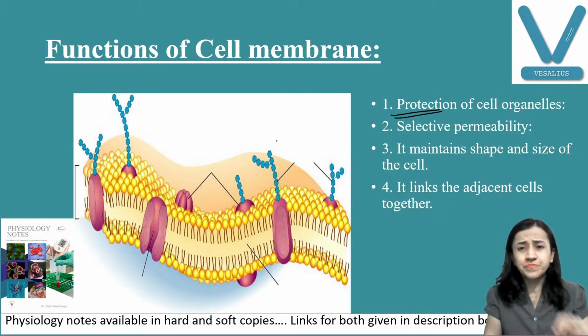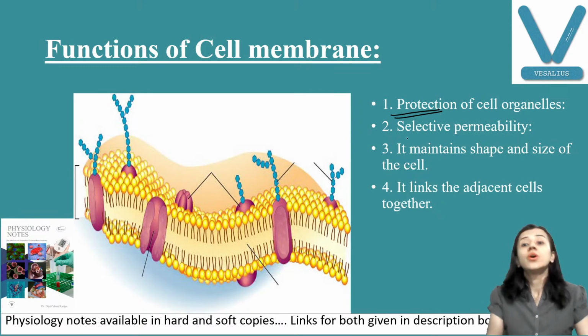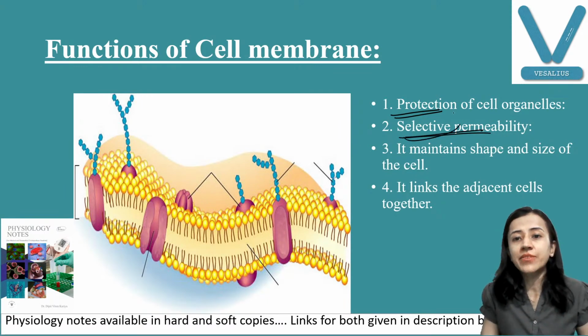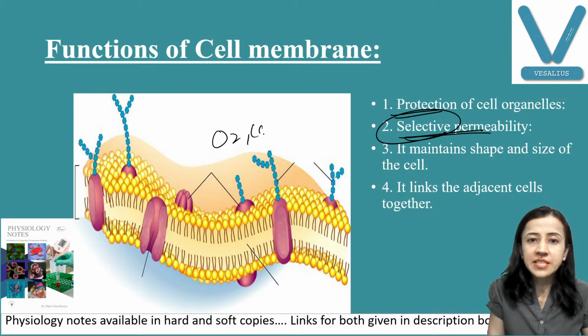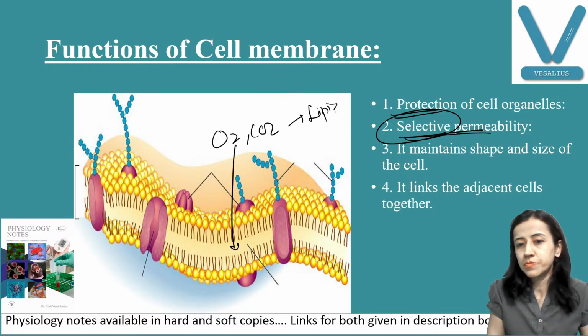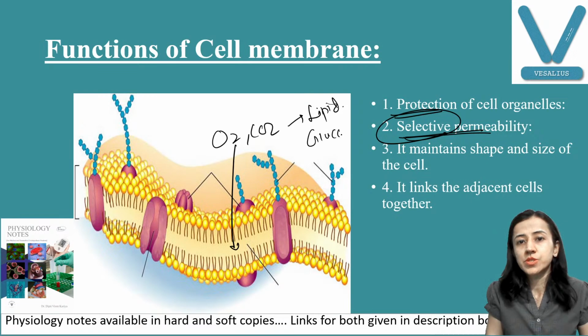Second thing, it will not allow all the substances to pass, so it is selectively permeable. Suppose it is oxygen or carbon dioxide, it will easily pass. Why? Because it is lipid soluble. But if it is glucose or electrolytes, they will not pass.